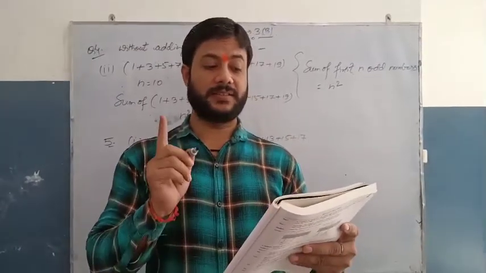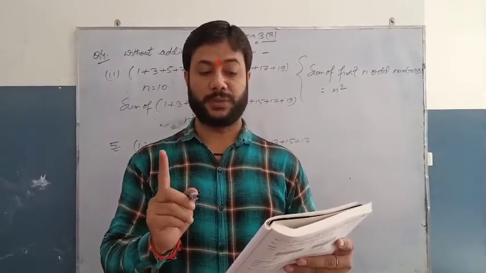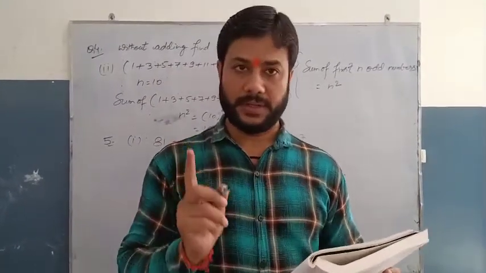Question number 6 is write a Pythagorean triplet whose smallest number is given. Okay.